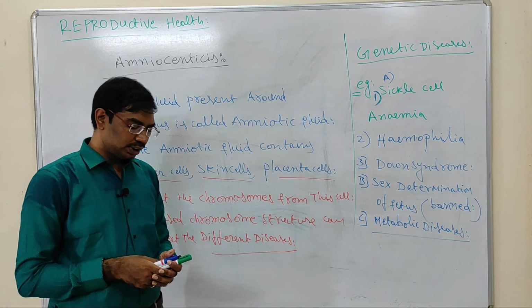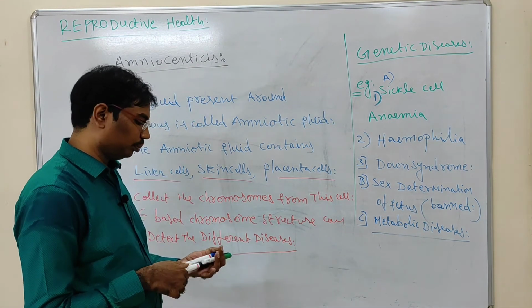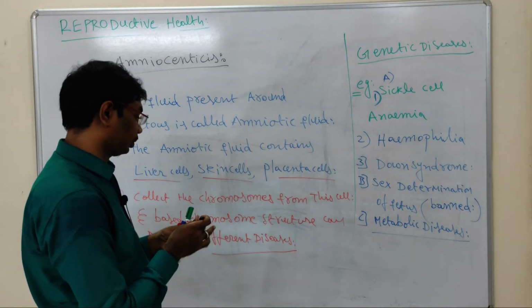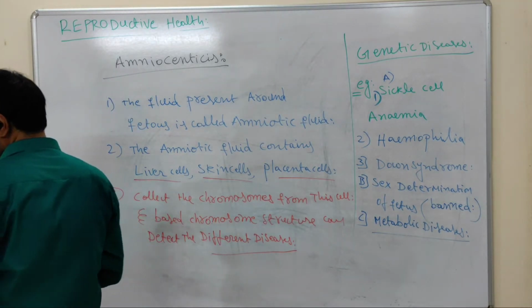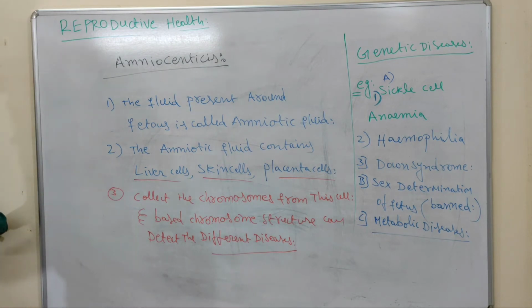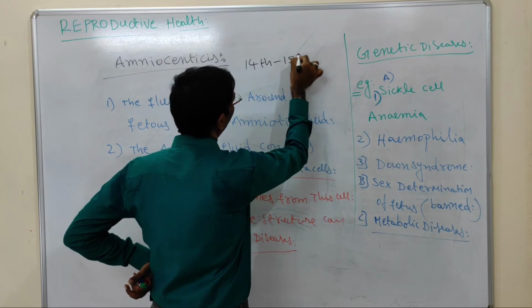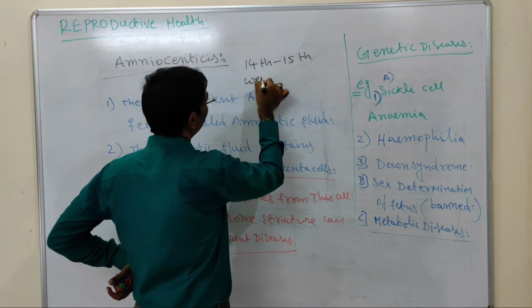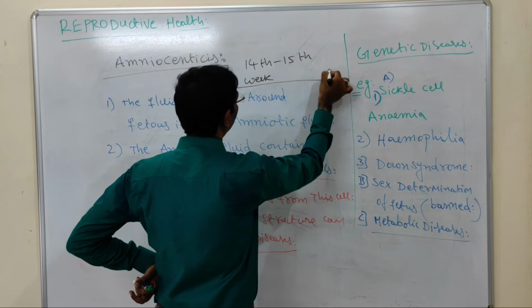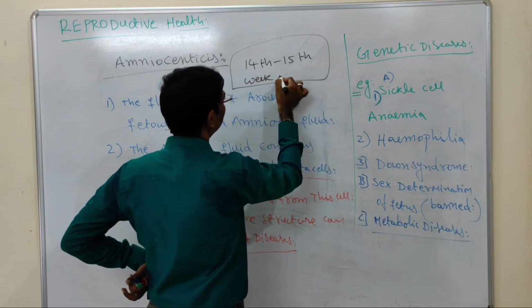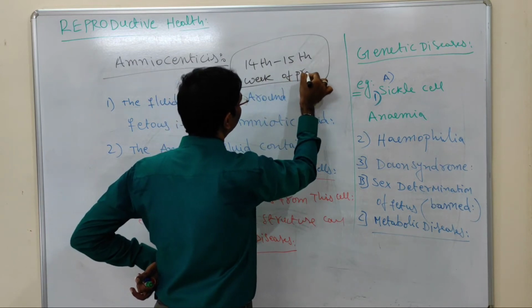So at what time is the amniocentesis technique performed? We perform it in the 14th to 15th week of pregnancy.